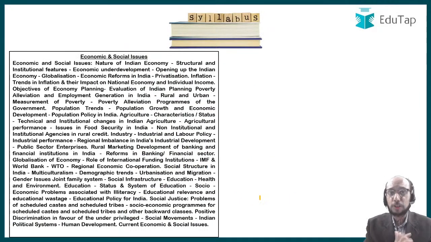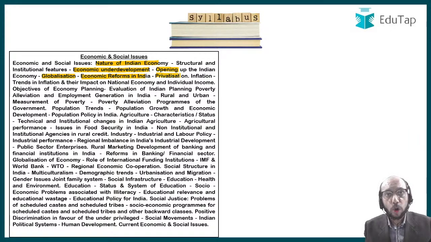Now look at the syllabus of this examination. Like I said earlier, just a few seconds ago, that the syllabus is huge. It's everything under the sun. What is it that is not there when we talk about economic and social issues? You have to talk about nature of Indian economy. Then you have to talk about economic underdevelopment. Thereafter, you are expected to know that why did the Indian economy open up to the external sector. You have to know the meaning of globalization, impact of globalization. You have to know something about economic reforms that India undertook in 1991 and thereafter.